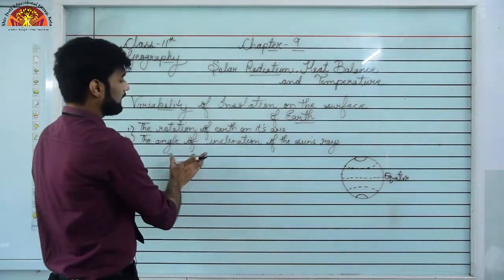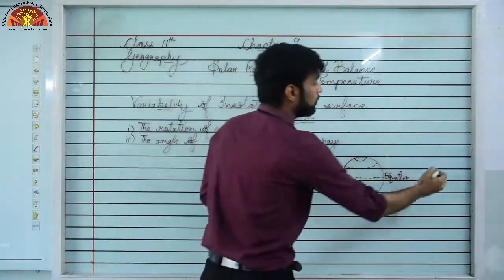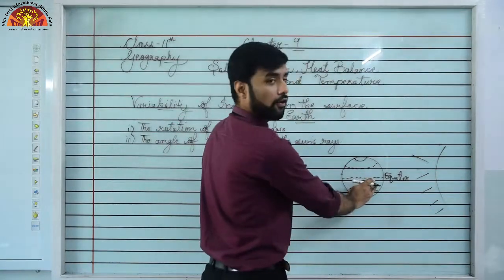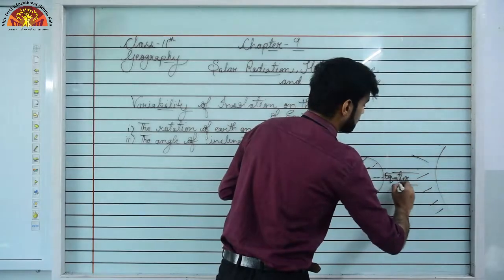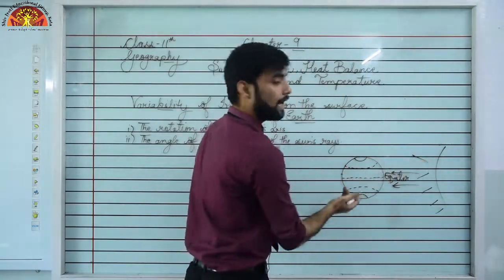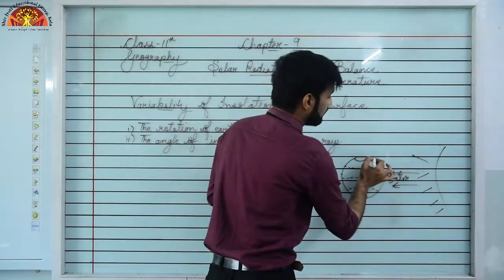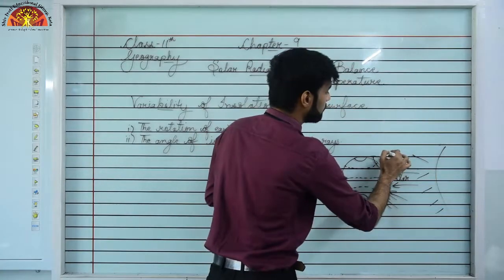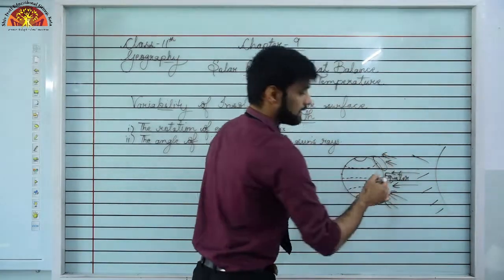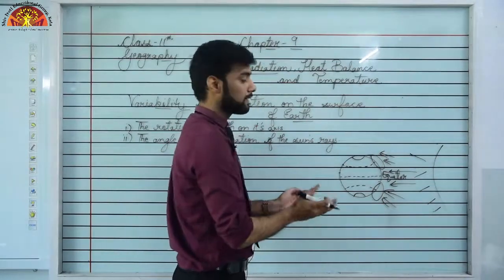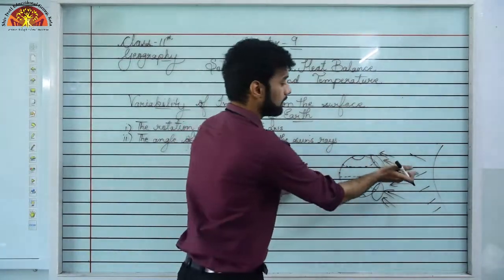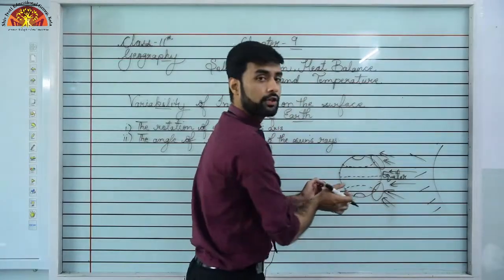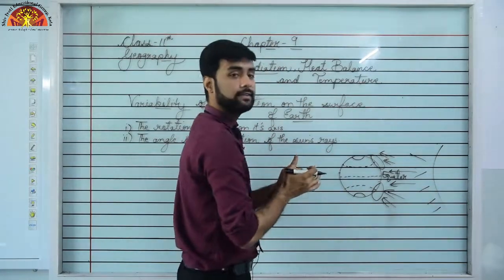Now our second point is the angle of inclination of the sun's rays, meaning the angle of the sun's rays that are falling on our earth. You all know that the rays which are falling on the equator are straight. The sun's rays fall straight on the equator, but the rays which are falling on these areas, the tropics, are actually slanted, okay? The rays that come here from the sun, how are they? They are slanted. So students, the sun rays which are falling vertically on our equator, the rays which are straight will have more heat and energy with them, but the rays which are falling on the tropics will be slanted and hence will carry less energy.